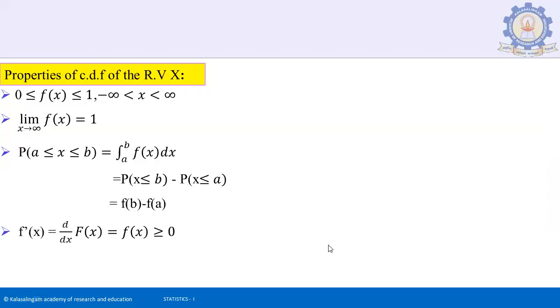Properties of a continuous random variable. First property, the function should lie between 0 and 1. The limit of the function from minus infinity to plus infinity will be 1. P of a less than or equal to x less than or equal to b equals the integration of f of x dx from a to b, which equals F of b minus F of a. Also, F dash of x equals d by dx of F of x, which equals small f of x, greater than or equal to 0.